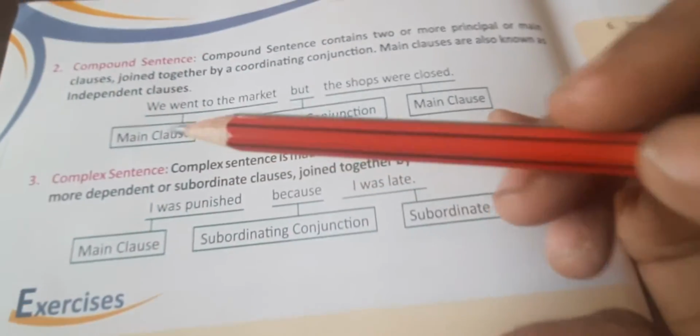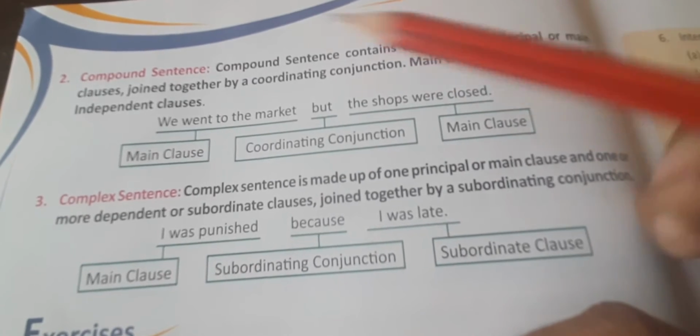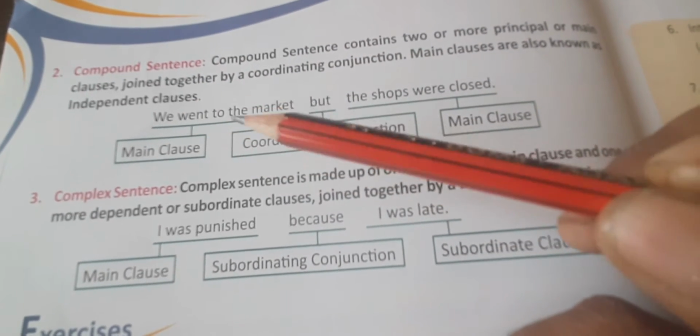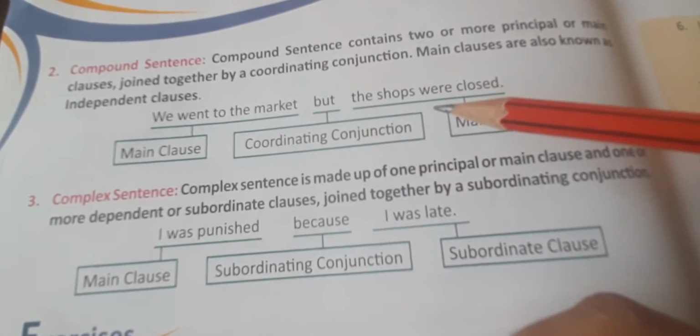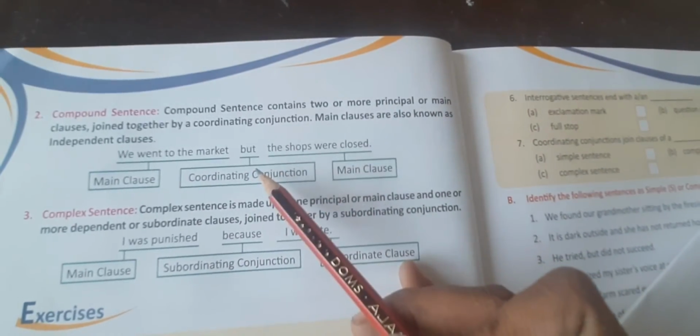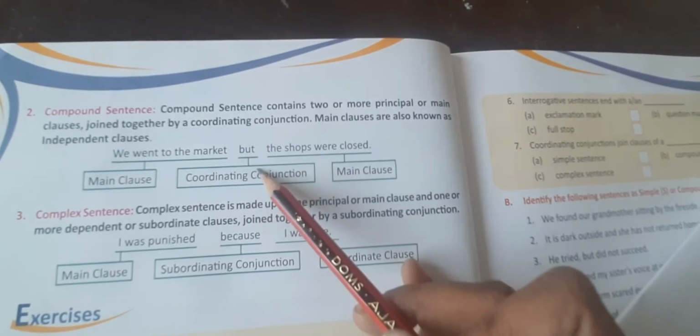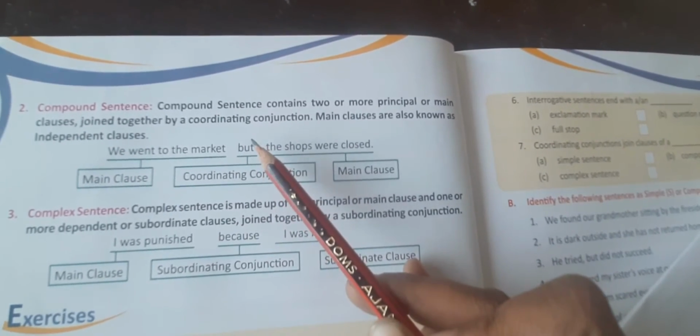Then come to the next, compound sentences. Compound sentences contain two or more principal or main clauses joined together by coordinating conjunction. So students, if two or more sentences are joined with coordinating conjunction, what are coordinating conjunctions?